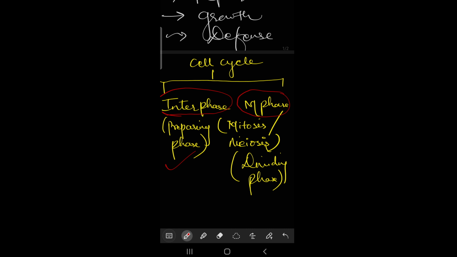Why is it called M phase? Because M stands for mitosis, and it can also stand for meiosis. This phase is also called the dividing phase, because in this the cells are dividing, either reducing or increasing themselves. So understood. The cell cycle has two phases: interphase, which is the preparing stage for the cell, and M phase, which stands for mitosis and meiosis.